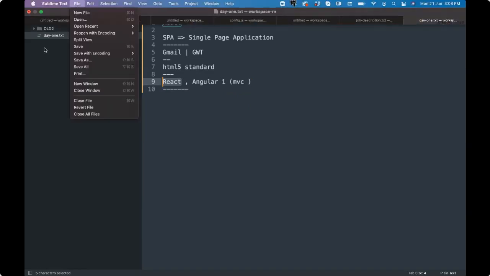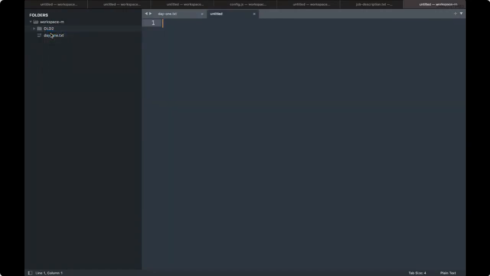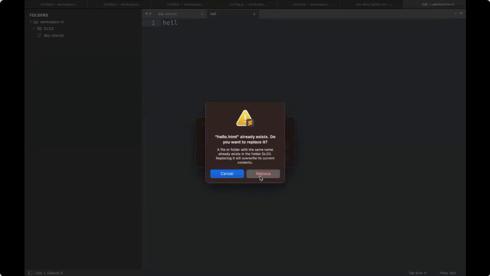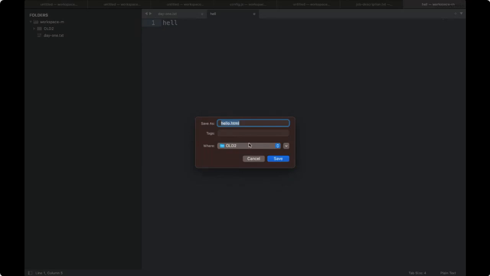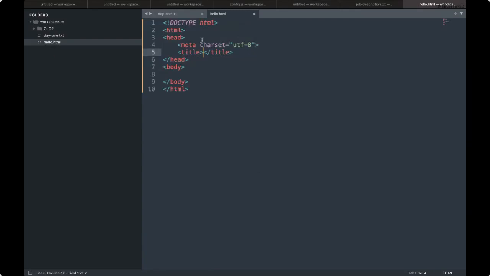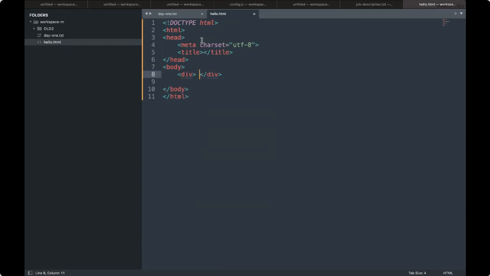If I'm creating a new file and showing you a simple hello world, this is how we create a simple application with a div and hello world.